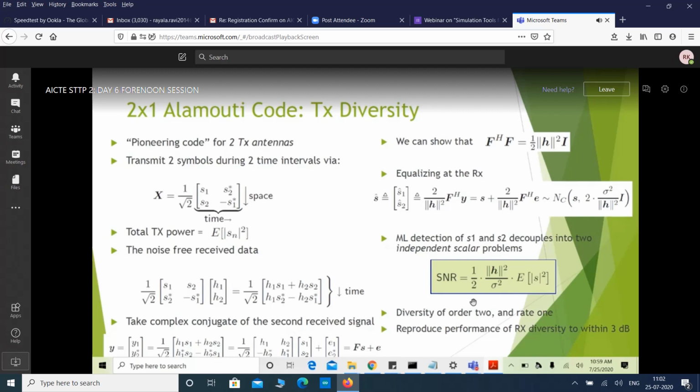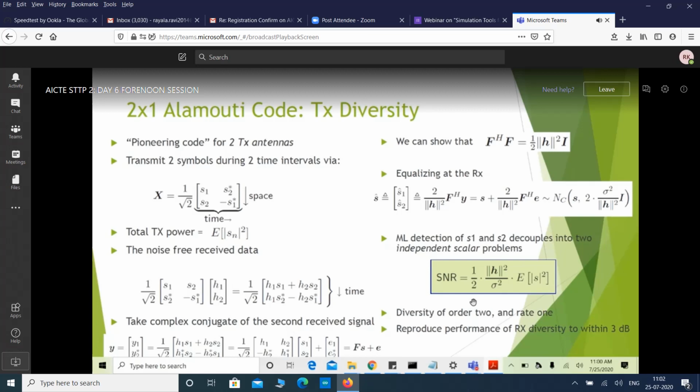But the very great advantage of Alamouti code is that we do not need to have CSIT, channel state information at the transmitter. Without CSIT we can achieve diversity order of 2 with Alamouti code. That is the great advantage. That's why currently also in all communication systems Alamouti code is used.